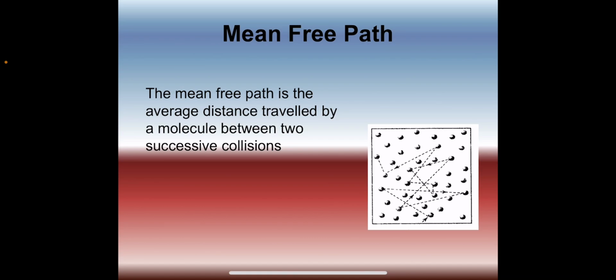Mean free path varies inversely with the square of molecular diameter sigma. That means the larger the molecular size, the more frequent will be the collisions, and consequently the shorter will be the mean free path. Mean free path depends inversely on the number of molecules per unit volume of the gas. Hence, as the pressure increases and the number of molecules increases, the mean free path decreases.